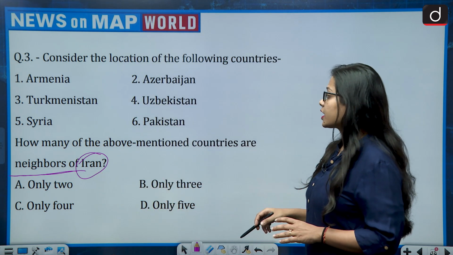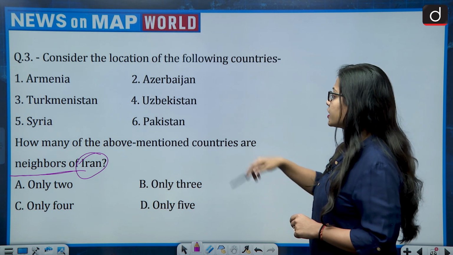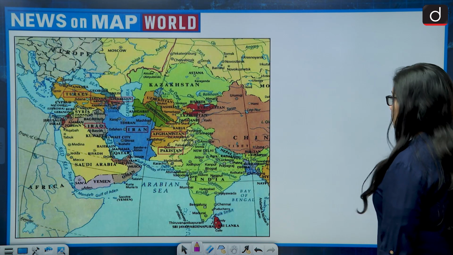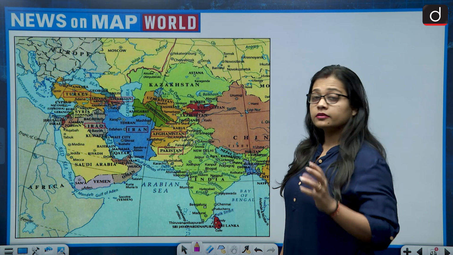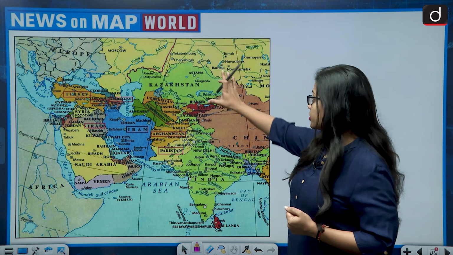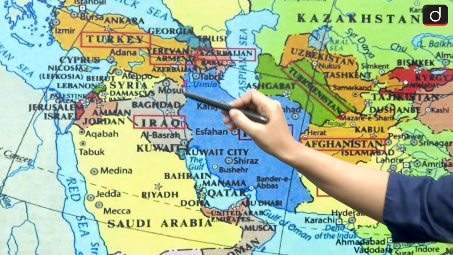The 6 countries given are Armenia, Azerbaijan, Turkmenistan, Uzbekistan, Syria and Pakistan. So how many are Iran's neighbor? So Iran is a Middle Eastern country and the area is very much in news because of the Israel-Hamas war. So this is the map of the Middle Eastern countries and this is Iran.